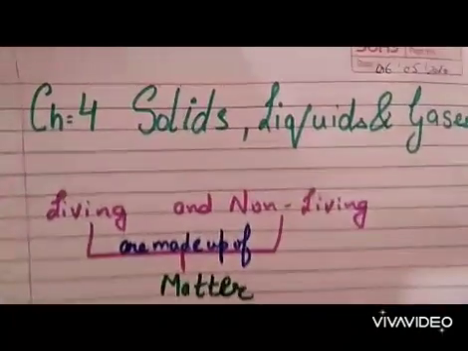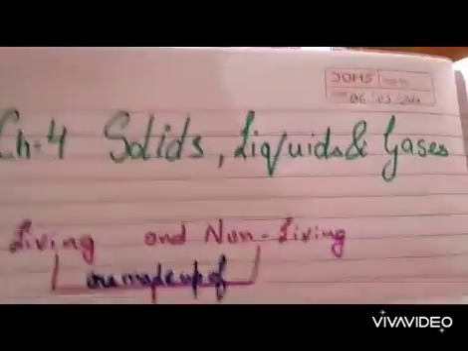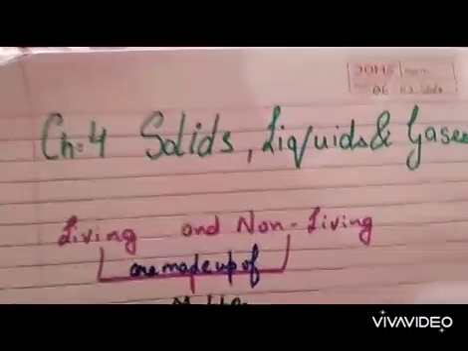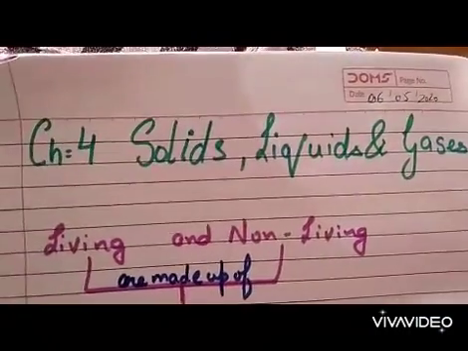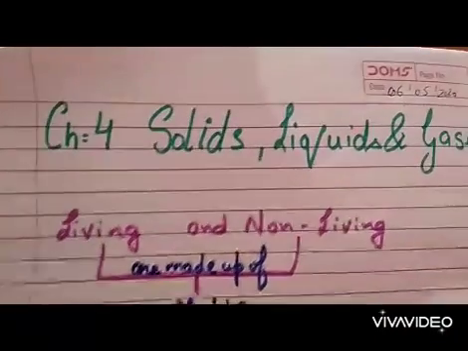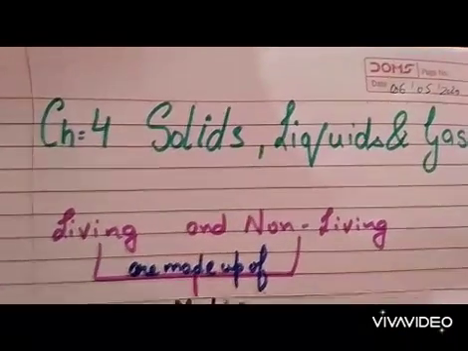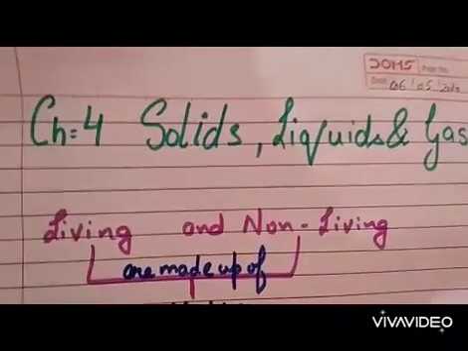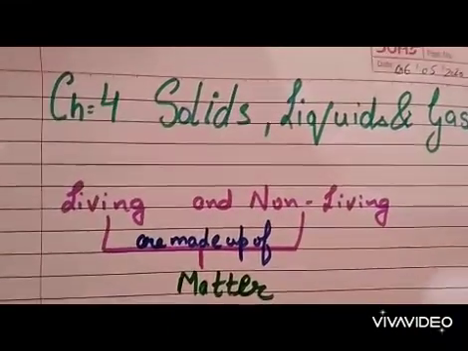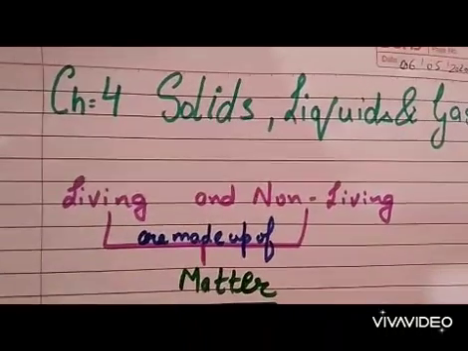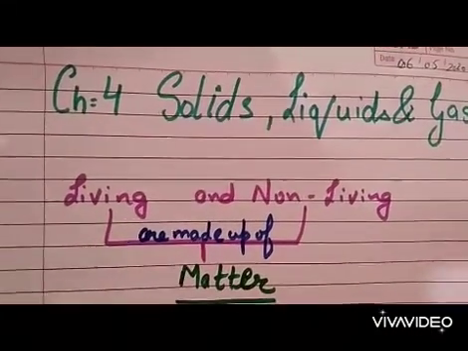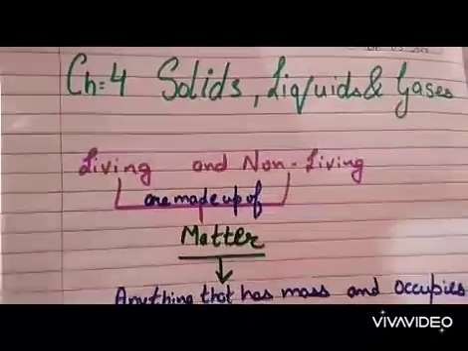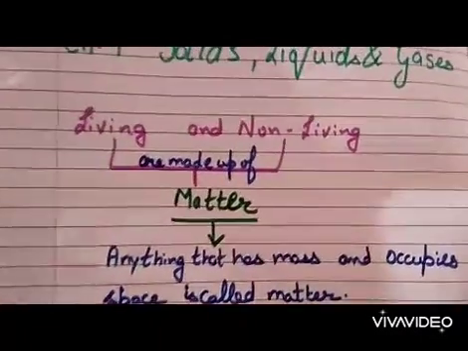Good morning, students. Today we start a new chapter, chapter number 4, solid, liquid and gases. So let's start this. As we know, there are two types of things in the world, living things and non-living things. Living things and non-living things, they both are made up of matter. So what is the definition of matter? Anything that has mass and occupies space is called matter.